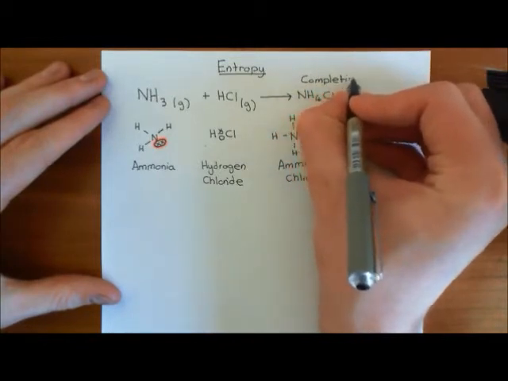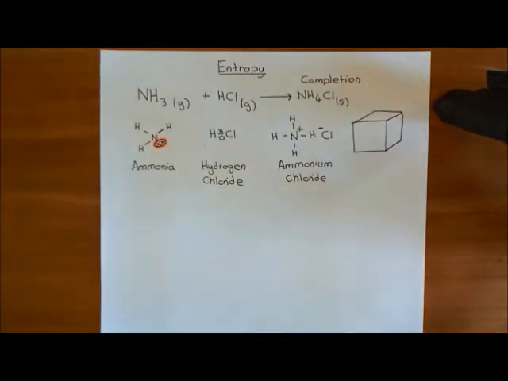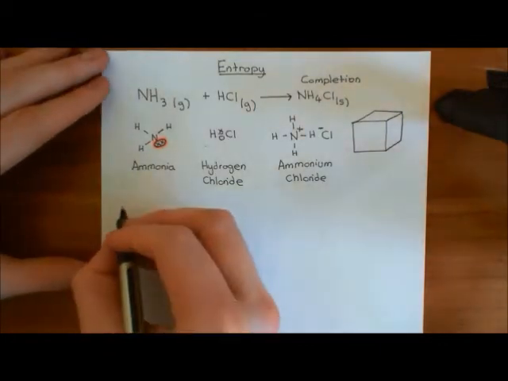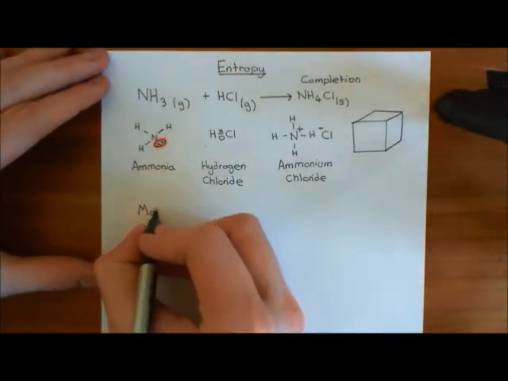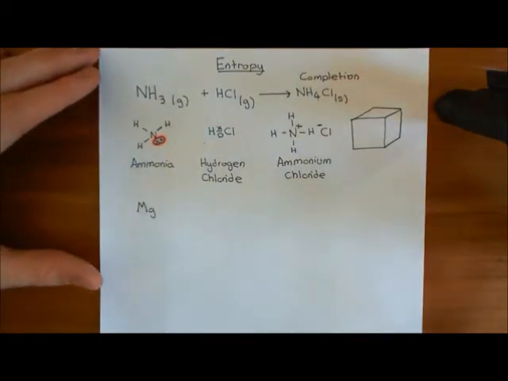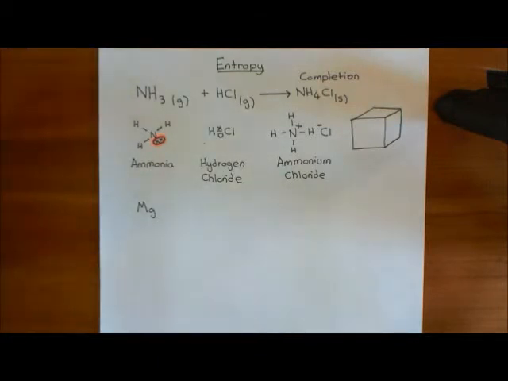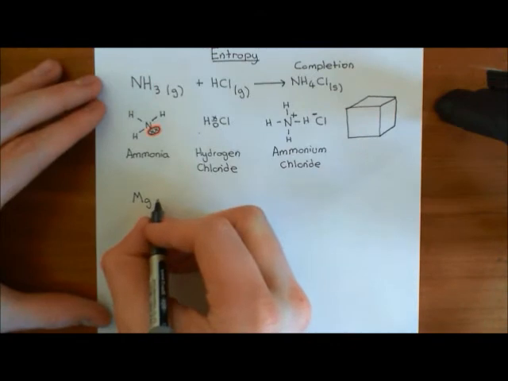Now, let me show you another example of a chemical reaction which goes to completion. This example is the combustion of magnesium, the metal, and you must have seen this at some point. You take a magnesium strip and set fire to it, and you get this really intense white light being emitted from the burning strip.